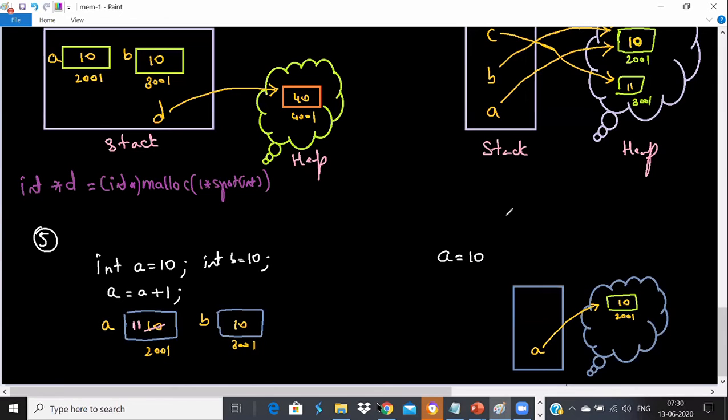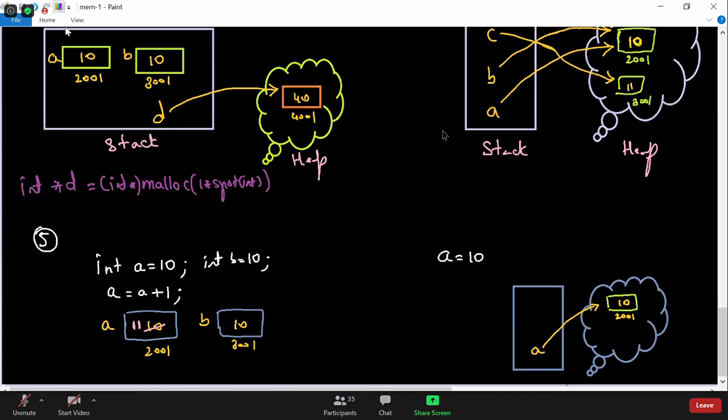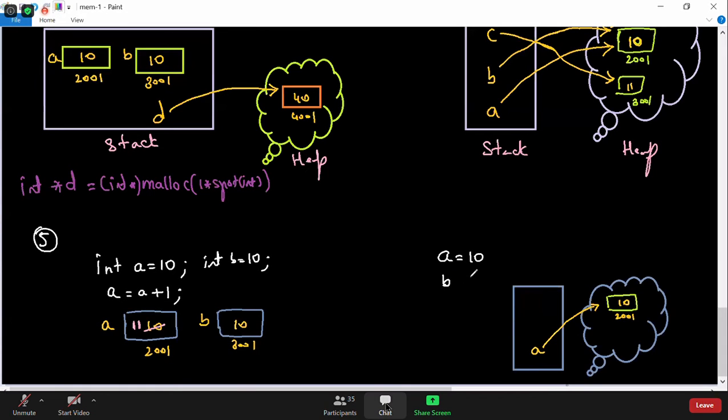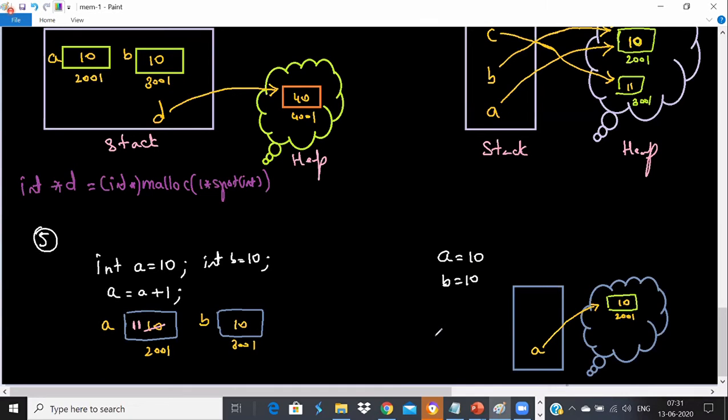We did it many times. Okay, thank you, Nitesh. Thank you, everyone. Now tell me what will happen when I say B is equal to 10.